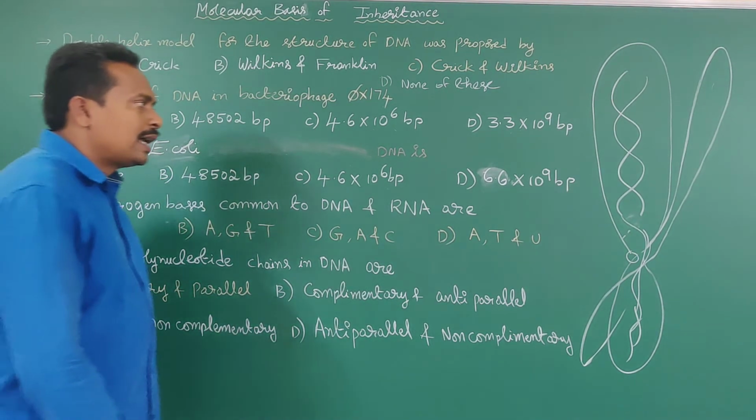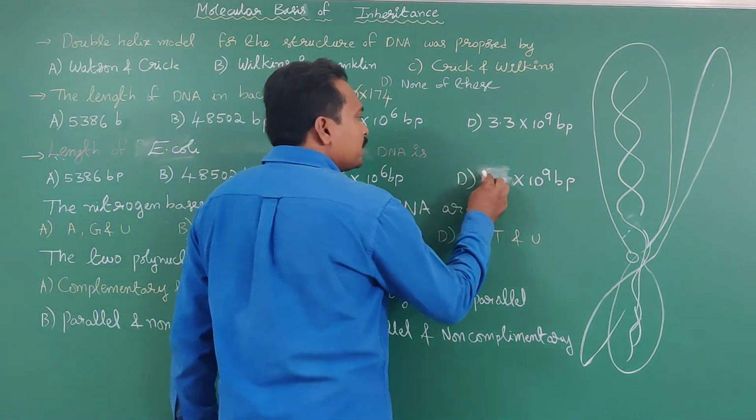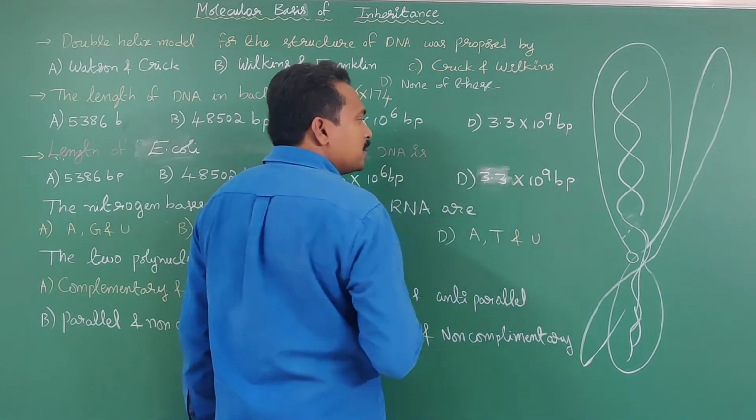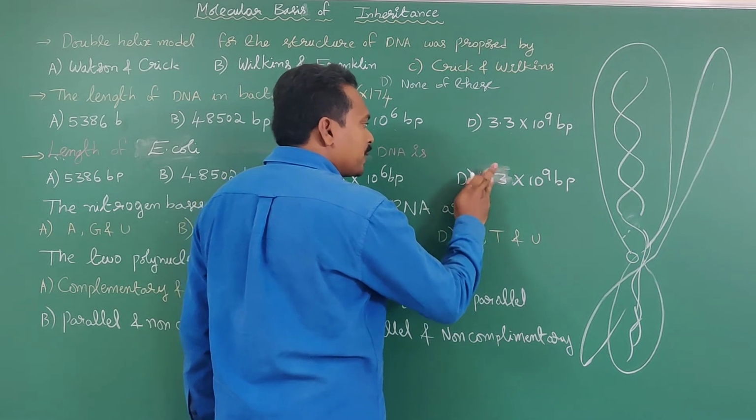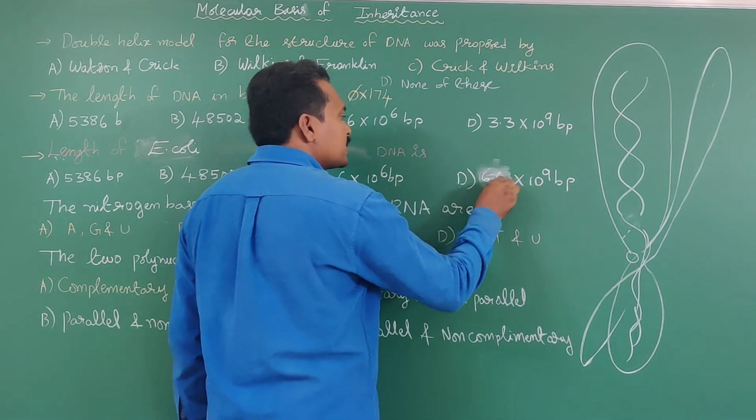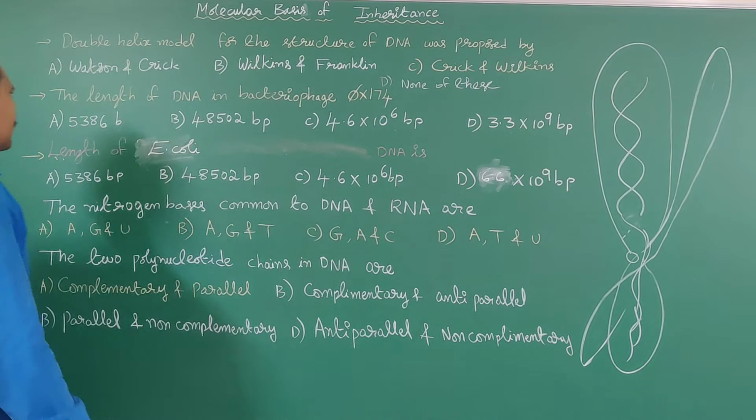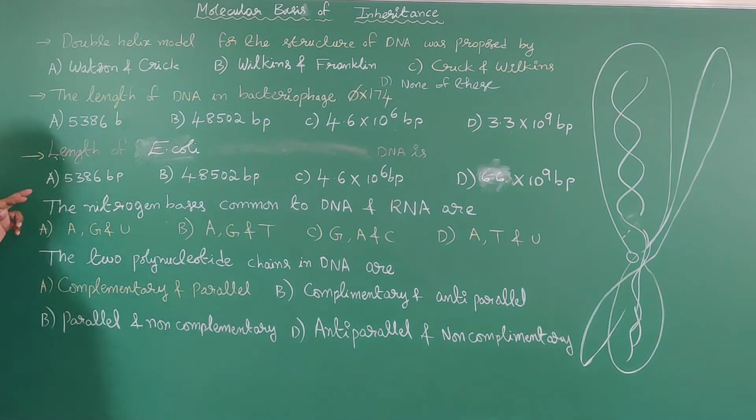In human beings, the haploid content is 3.3 × 10^9 base pairs. Diploid content means 6.6 × 10^9. Okay? So please, it must be remembered.